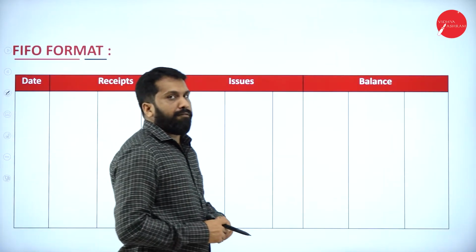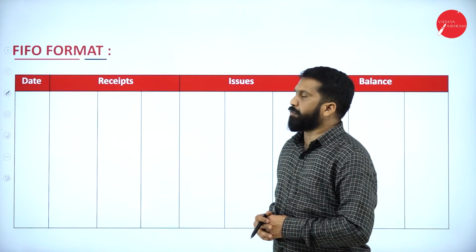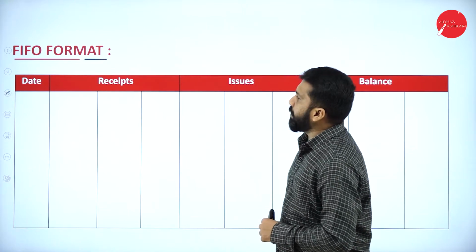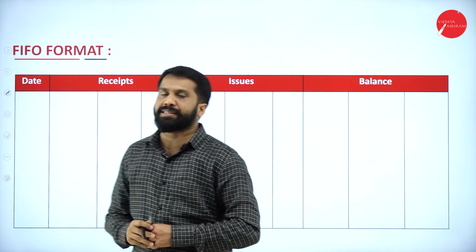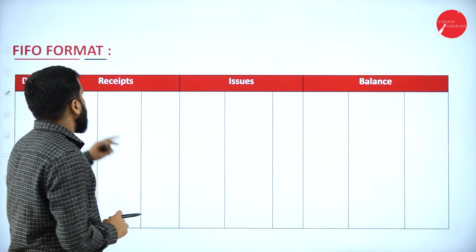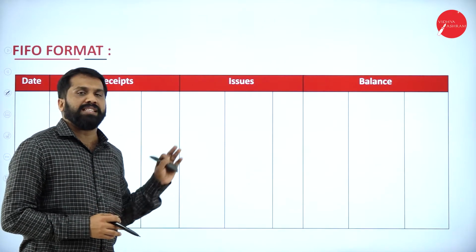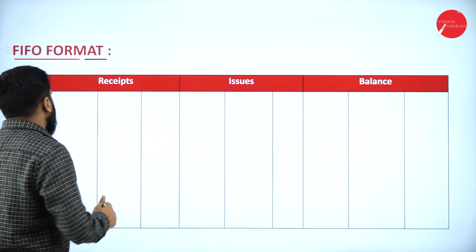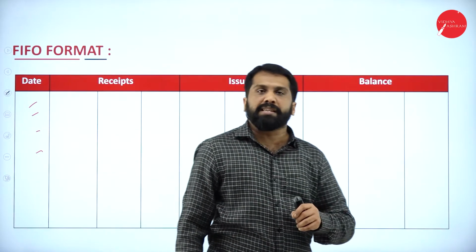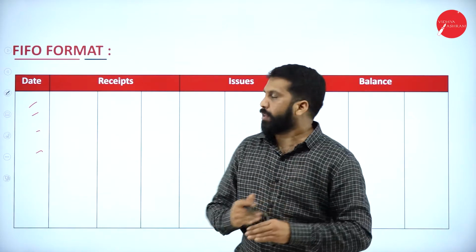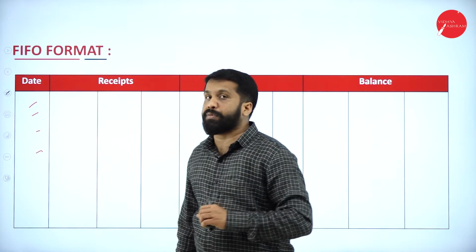So we'll talk about your format. Now, we'll understand your FIFO format. Very simple. You have a date column, you have receipt, you have issue, and you have a balance column. Again, I'll repeat. You have date, receipt, issue, as well as balance column. Now, why are these columns there? In the date column, whatever date is given in the question, we will mention that. They have mentioned January 1st, 2nd, 3rd, 4th, all the dates, whether it is a receipt or an issue or a payment, we will follow that.